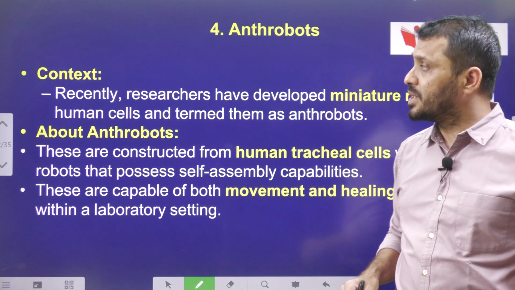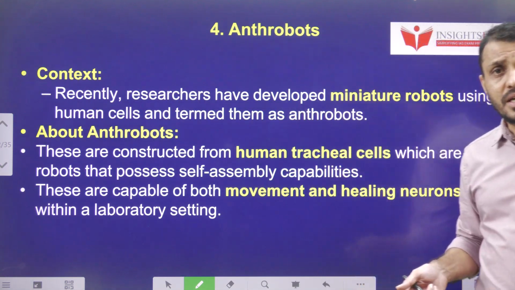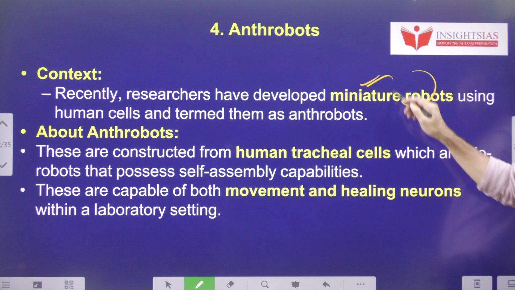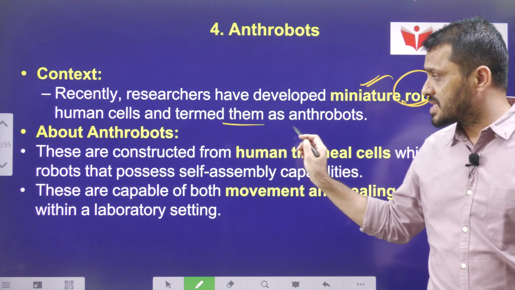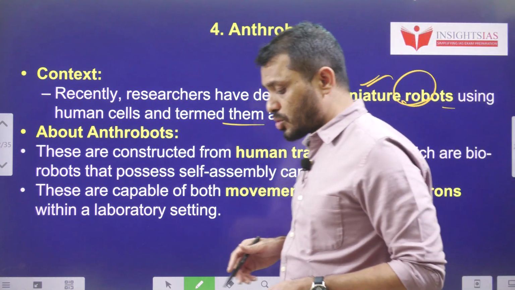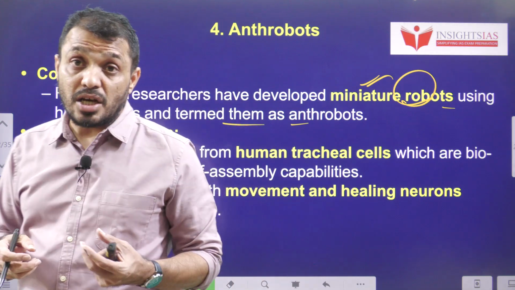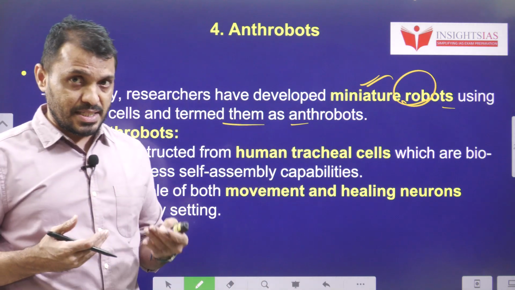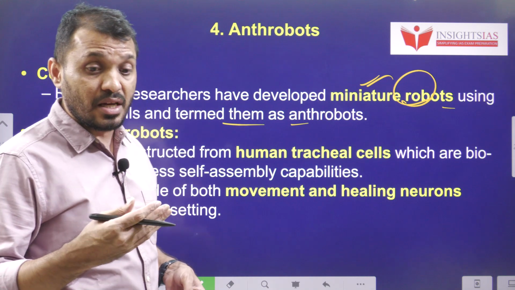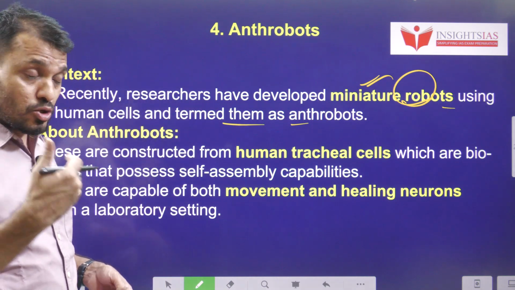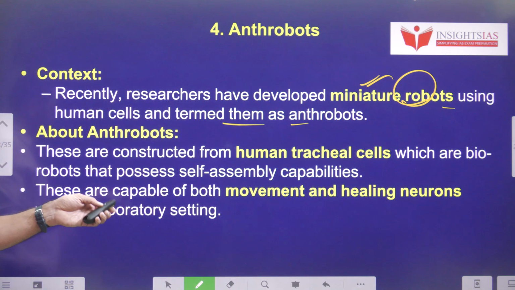Next, the fourth one is about Anthrobots. Recently researchers developed miniature robots using human cells and turned them into Anthrobots. Actually, these Anthrobots help in curing certain diseases, and they help in providing certain health solutions as well. What about these Anthrobots?